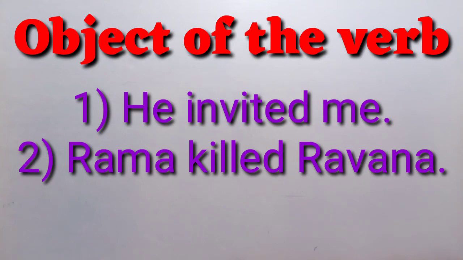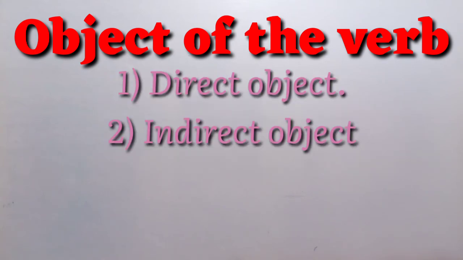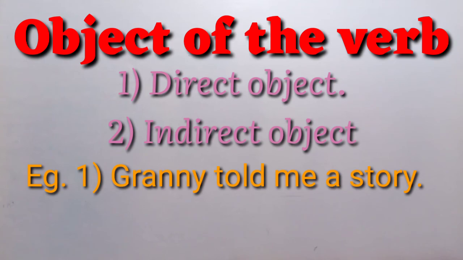And there are two types of object: direct object and indirect object. For example, Granny told me a story. Here are two objects, me and a story. A story is a direct object and me is an indirect object.